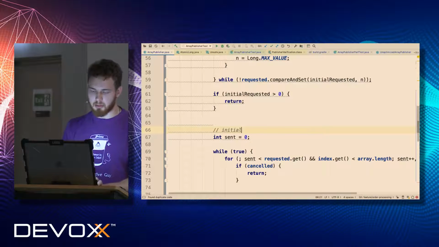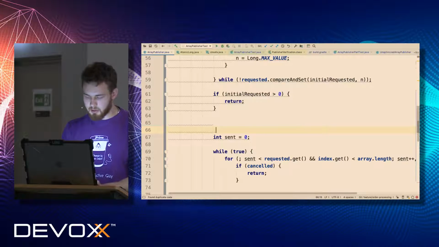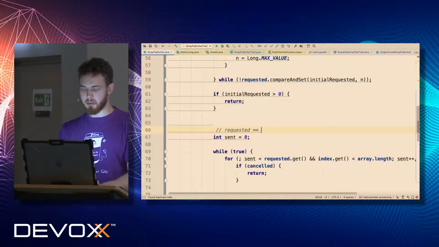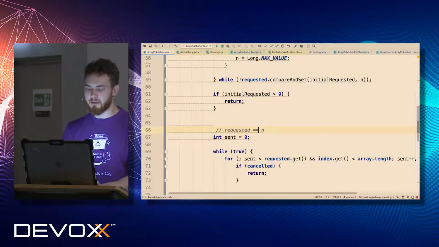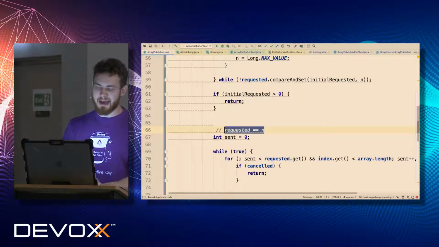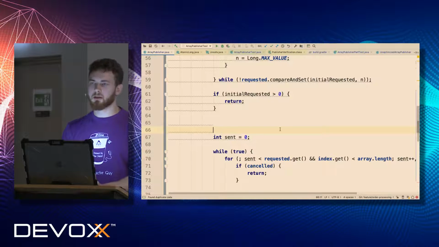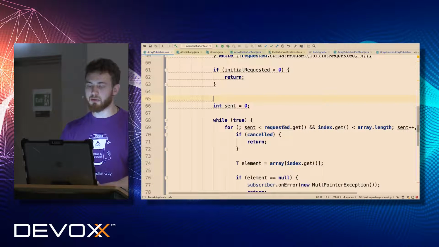Anyways, the requested field will be equal to n at this point in time. We can just assume that we don't have any racing, so we can assume that requested will be equal to n, which means that n is the up-to-date state for the requested number of elements. Does it make sense?